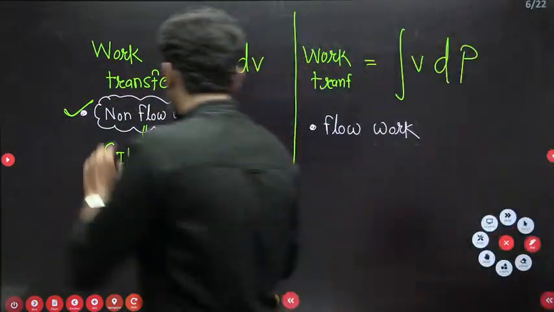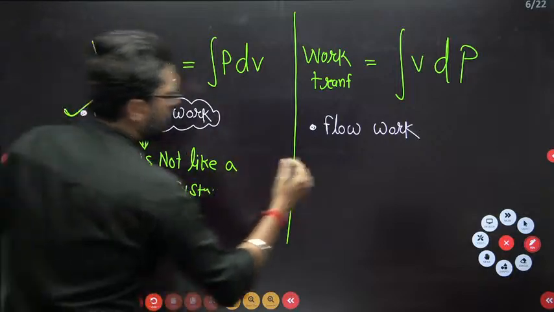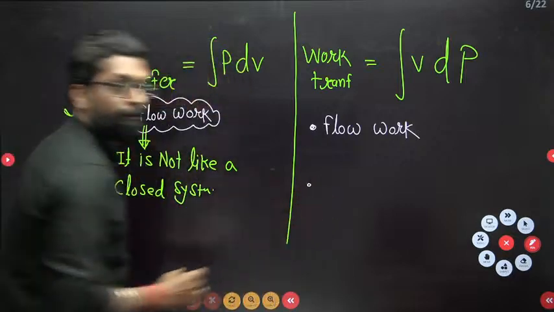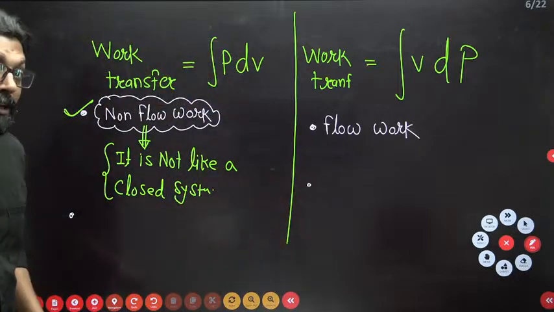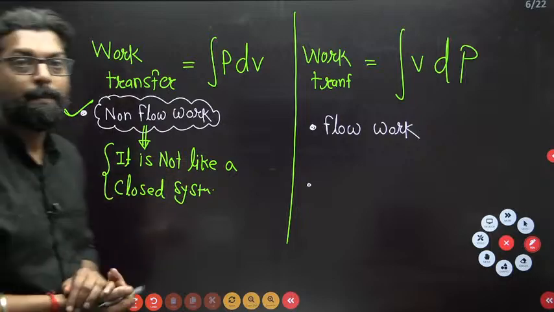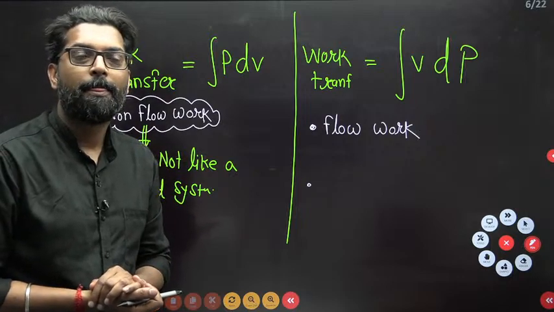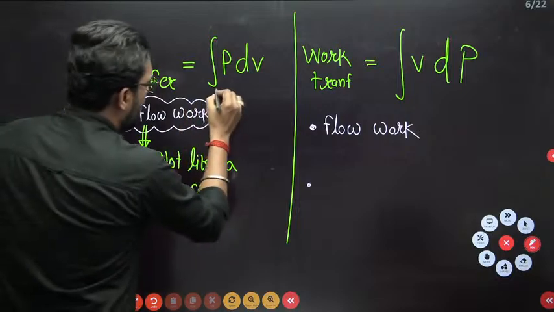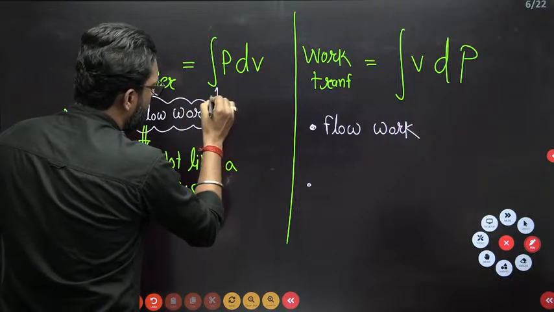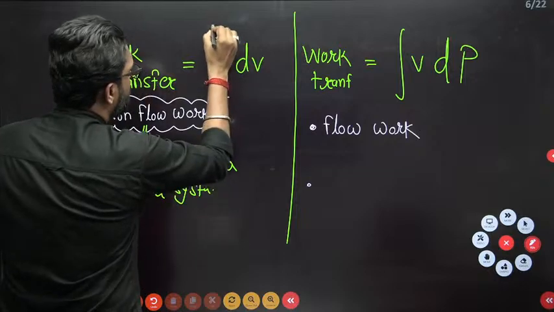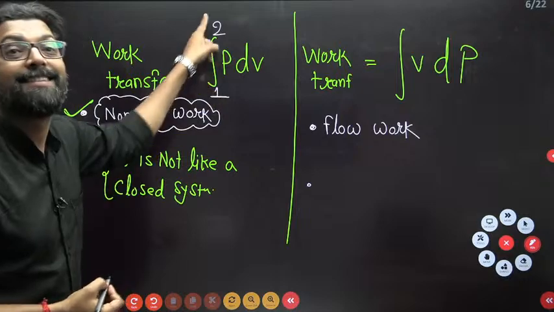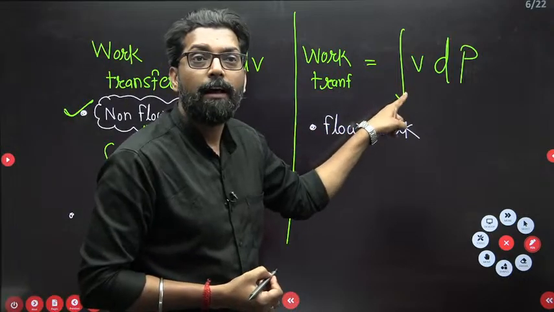Number first. Number second, what is the number second? Please tell me. This is state point 1, this is state point 2, and what is the limit here?